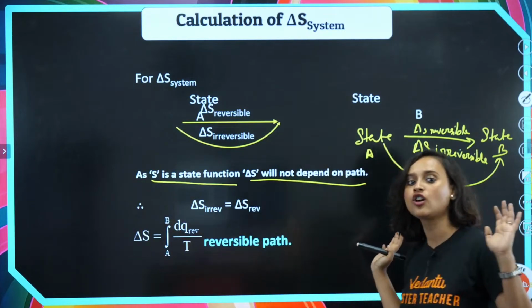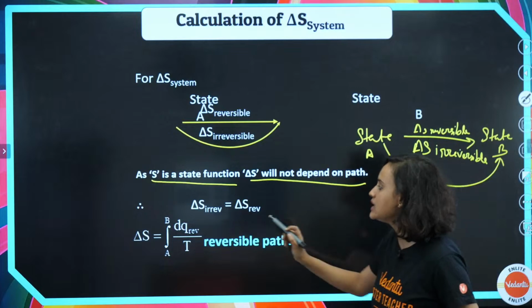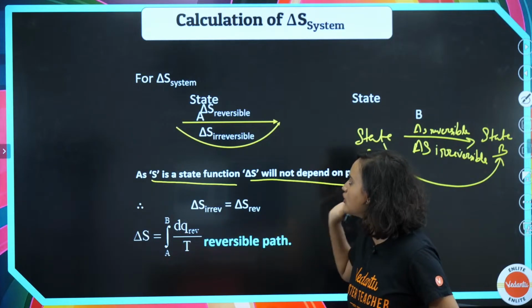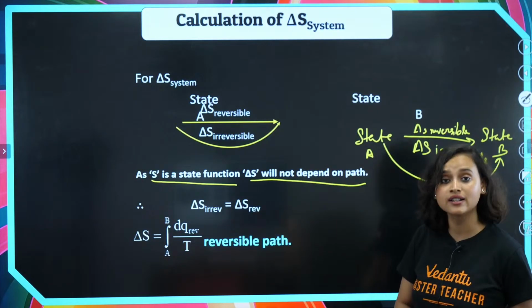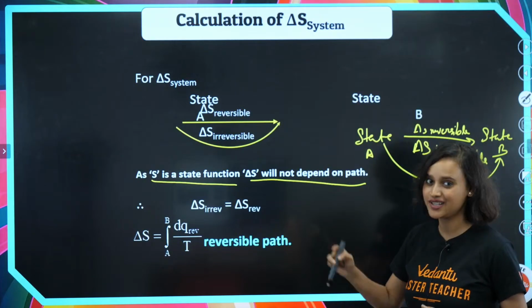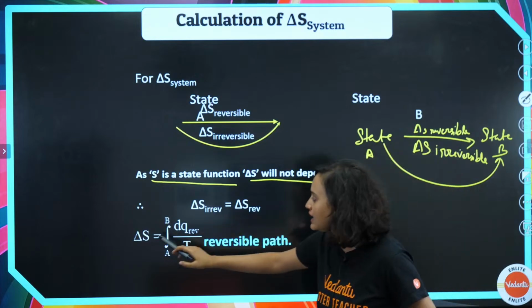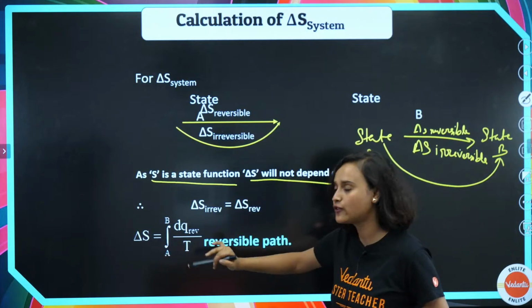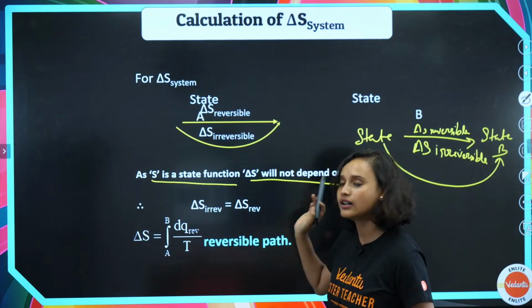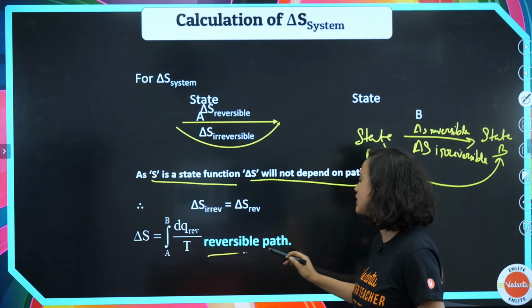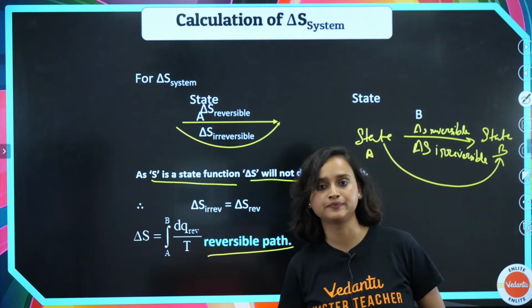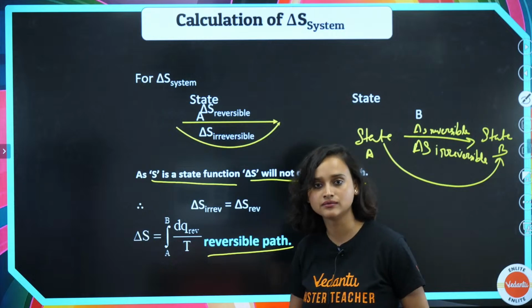So my delta S irreversible will be equal to delta S reversible. It's not a path function, it's a state function. So for delta S, you just have to integrate from A to B dq reversible divided by T along the reversible path. That's it.